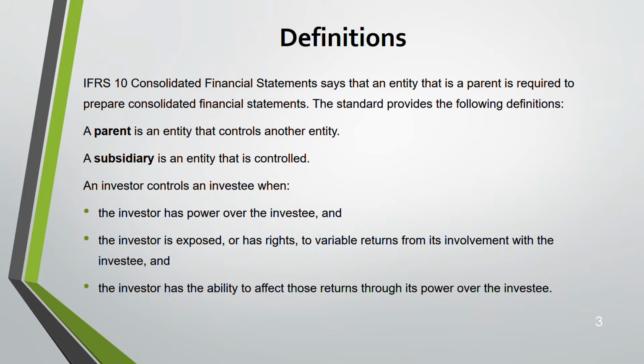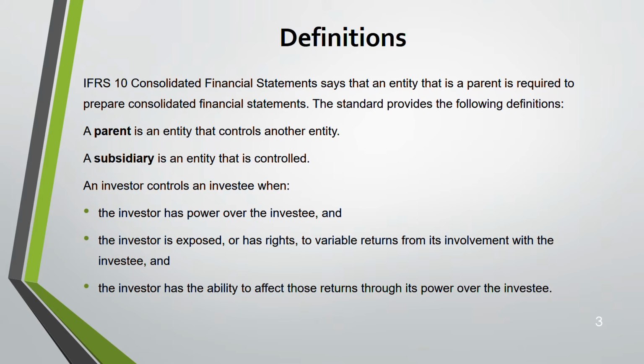Sometimes the question is not very straightforward. They will not give you a question that this company has acquired 60%, this company has acquired 50% of this company. Sometimes they will not give you straightforward questions like this. If you're lucky, yes, but if you're not so lucky, they will twist the question. How? They might give you some facts, then you have to decide whether the entity has control over another entity. If they have, prepare consolidated. If they don't, don't prepare consolidated financial statements. That's the reason you need to know these 3 points from IFRS 10.